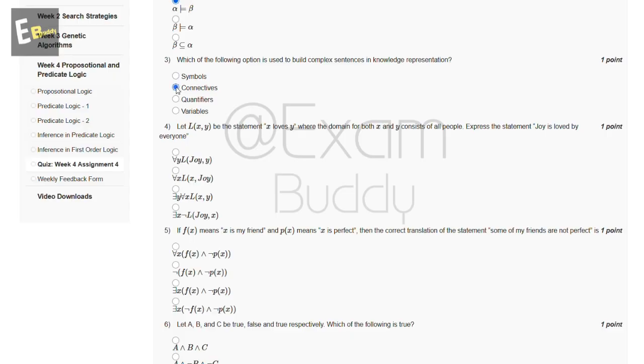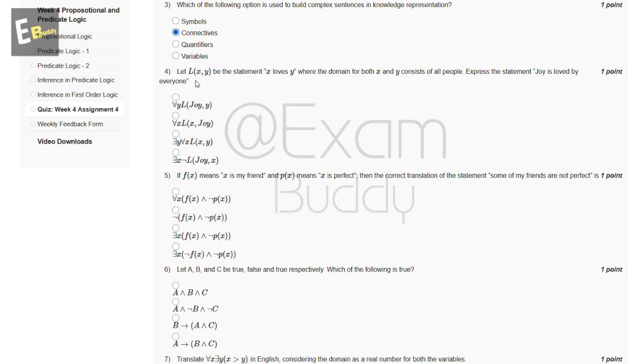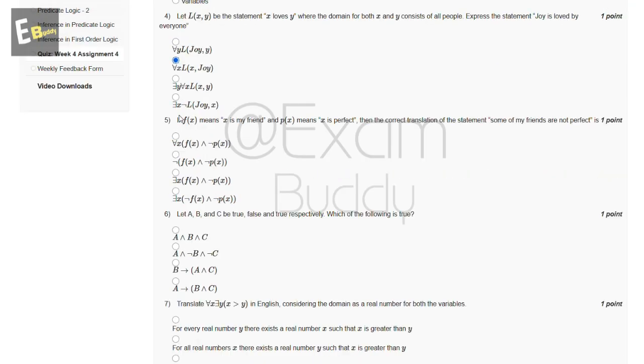Now the fourth question is: let L(x, y) be the statement X loves Y, where the domain for both X and Y consists of all people. Express the statement Joy is loved by everyone. So these are the options, and the answer of our fourth question is B. Now the fifth question is: if F(x) means x is my friend and P(x) means x is perfect, then the correct translation of the statement some of my friends are not perfect is. So these are the options, and the answer of our fifth question is C.